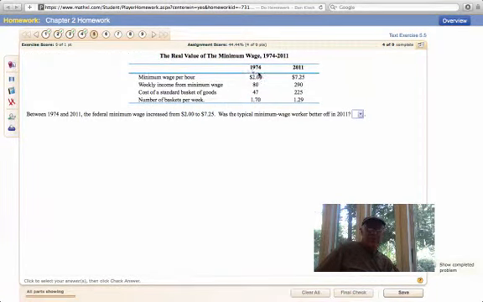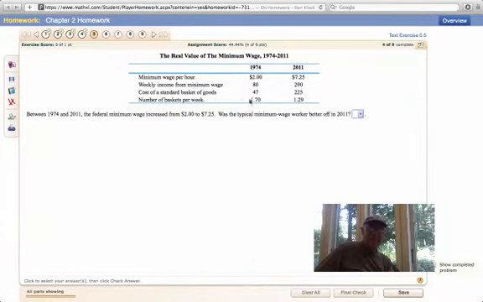Now this is looking at minimum wage, right? Minimum wage in 1974 was $2 an hour. I remember that really well. In 2011, it was $7.25 an hour. Wow, what a big difference. But again, what you have to do is look at inflation: how much this stuff cost back in '74, and how much things cost now.